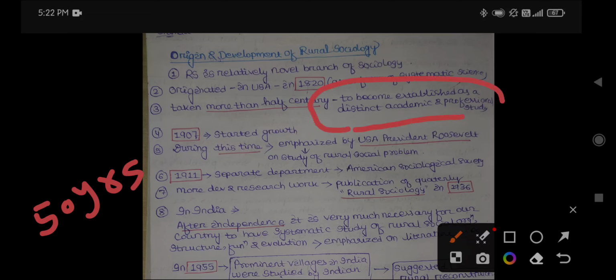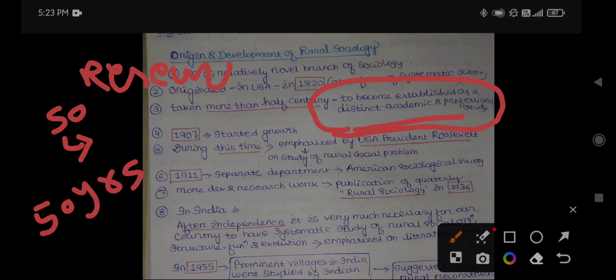So it was studied as a branch of sociology or as a form of systematic science, but it was studied as an established, independent branch of study only after more than half a century, with more research, observation and micro studies.